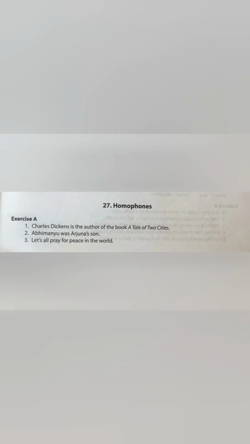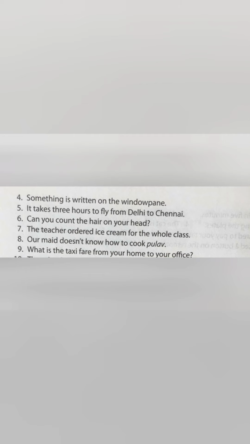Now we'll move ahead to the fourth one. The fourth one is, something is written on the window. P-A-I-N, pane, was replaced by P-A-N-E, pane, window pane. Okay. Then fifth one, it takes 3 hours. O-U-R-S is replaced by H-O-U-R-S to fly from Delhi to Chennai. Next one is, can you count the hair? H-A-R-E, hair, is replaced by H-A-I-R, hair.